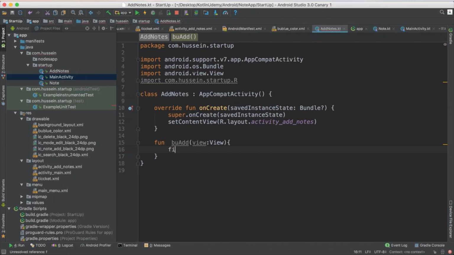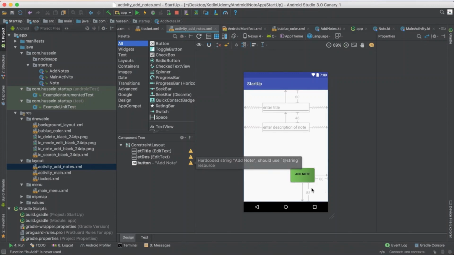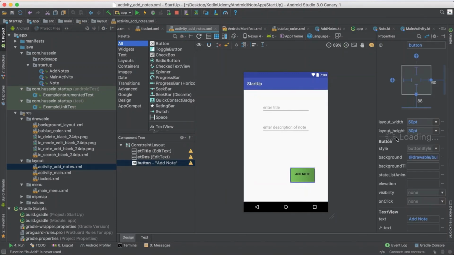Finish, close the activity. I want this one to get called from the add activity for now only. Later on we will remove it. So you click, just call it. Later on we will update it.